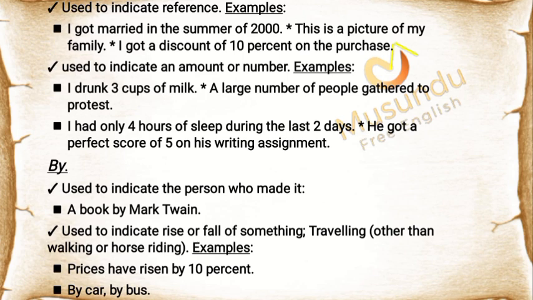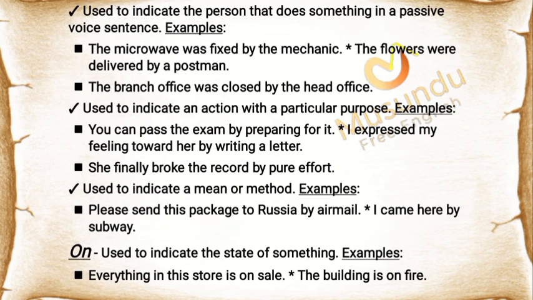By. Used to indicate the person who made it. Example: a book by Mark Twain. Used to indicate rise or fall of something, traveling other than walking or horse riding. Examples: prices have risen by 10%. By car, by bus. Used to indicate the person that does something in a passive voice sentence. Examples: the microwave was fixed by the mechanic. The flowers were delivered by a postman. The branch office was closed by the head office.